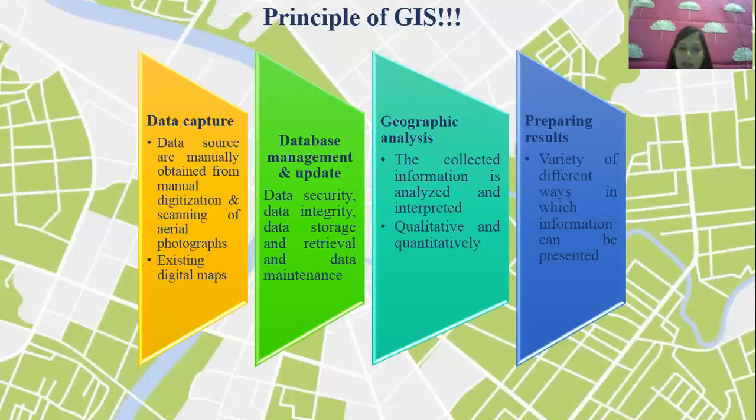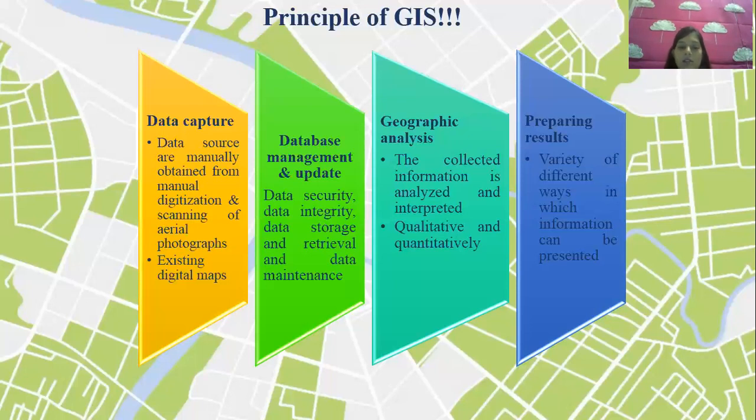But the best way to represent our results is maps, because there are hundreds of varieties of maps we can show to the people or the body or the person to whom we are showing our result, which will be very analytical. So GIS can be used to make very attractive maps that are very useful to us in our day-to-day life, and that gives us a very clear vision of what should be our next step for an upcoming event, right?